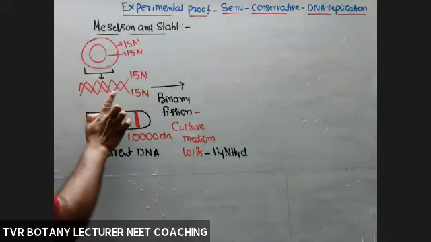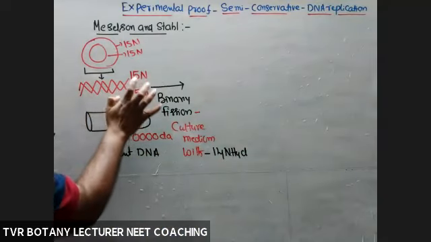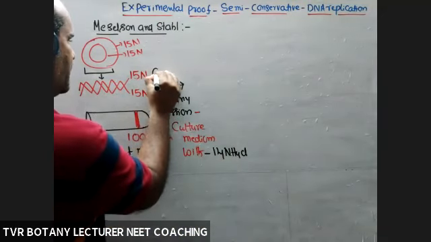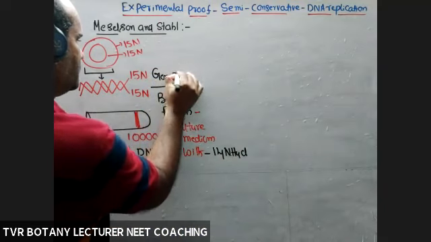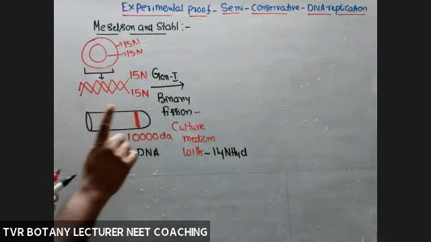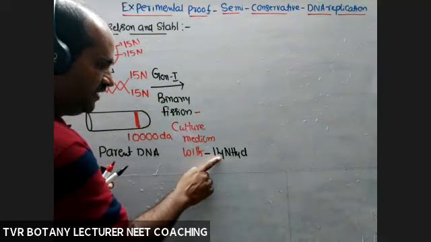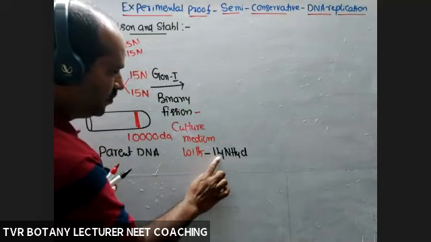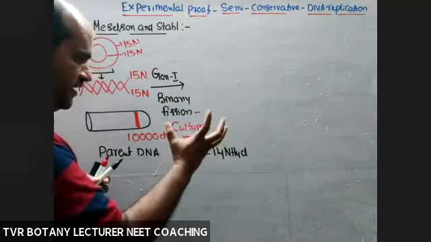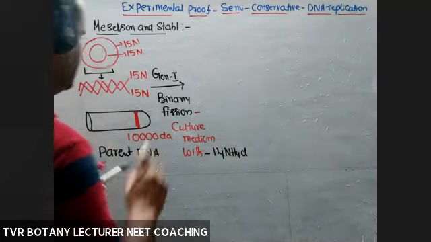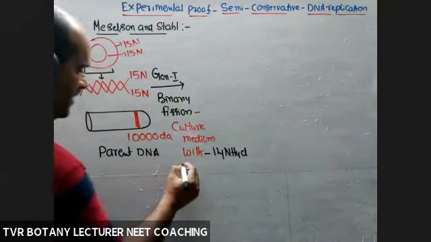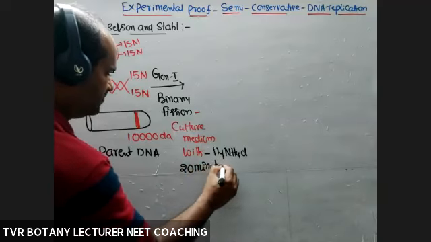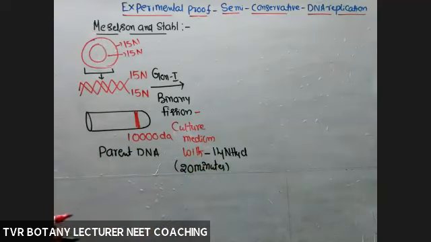Okay, so the parent DNA with 15N, 15N is cultured on the culture medium. First generation, generation 1 completed. What type of culture medium? A culture medium with a number of nutrients. Out of all the nutrients, we have to remember this one, 14N, the nitrogen source. So after the first generation, how much time? 20 minutes. Follow the textbook, 20 minutes given, follow that one.